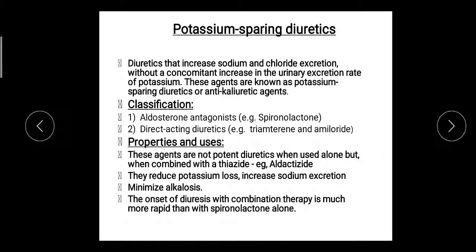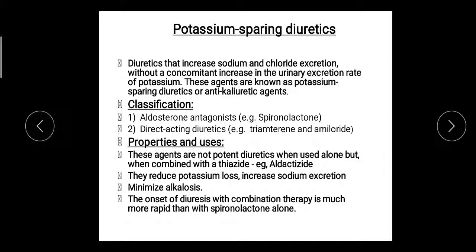Now characteristics of these agents. These agents are not potent diuretics when used alone, but when used in combination with other diuretics like thiazide, it produces a good action. Individually, they do not have that much diuretic property, but mostly they are given in combination with other diuretics, for example thiazide diuretics. They reduce the potassium loss and increase sodium excretion.